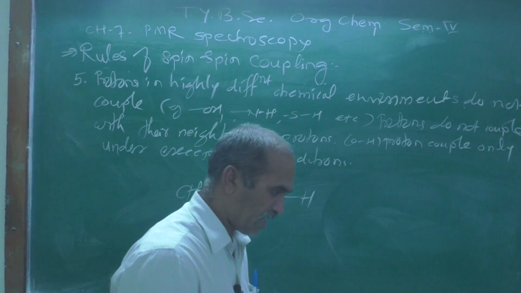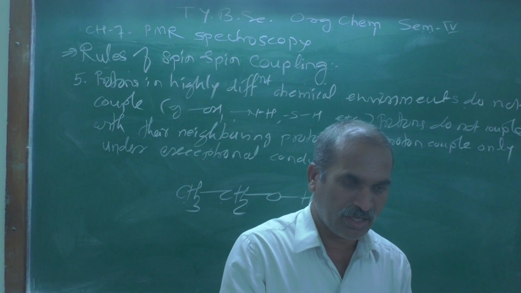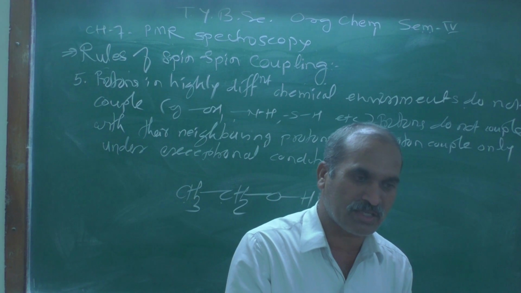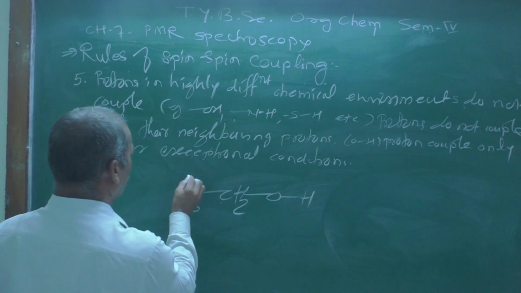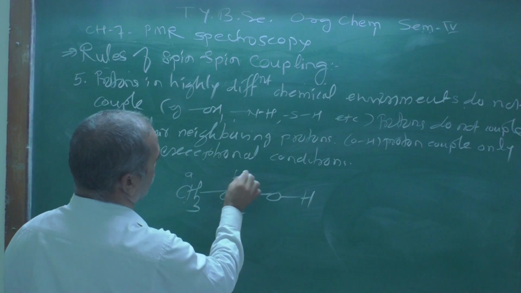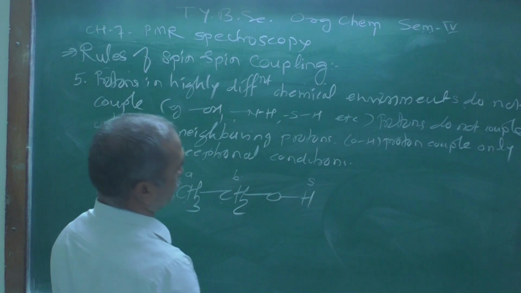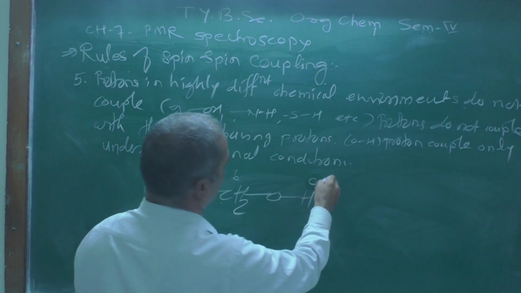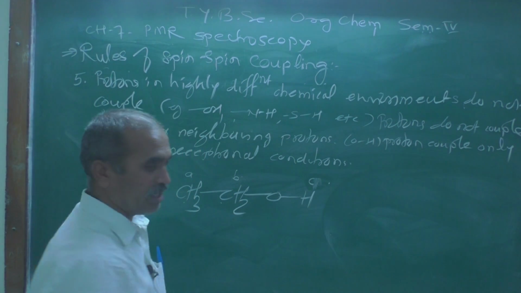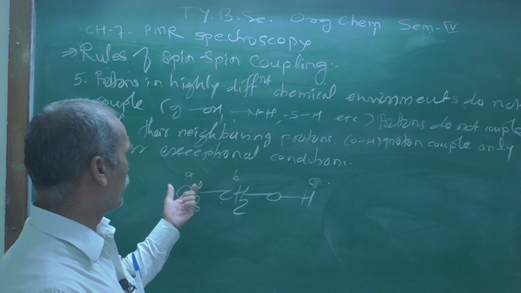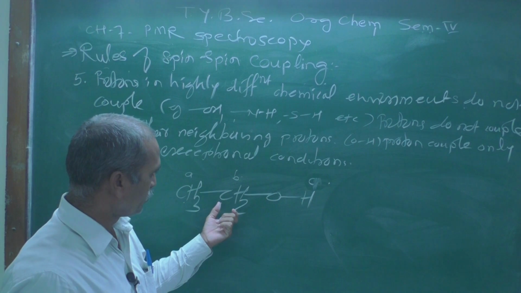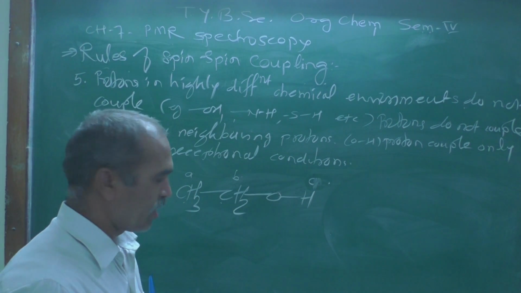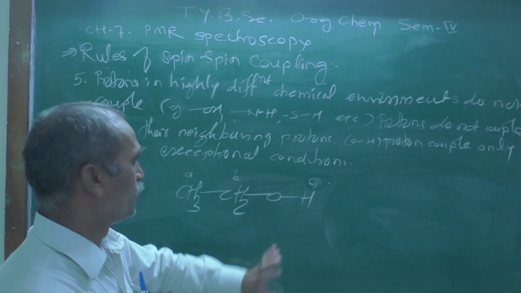But out of that 6, how many types of protons are there? There are 3 kinds of protons. Here you can label this one A, this one B, and this one C. Means there are 3 kinds of protons: one due to the methyl protons, another due to the methylene protons, and the last one due to the alcoholic proton.